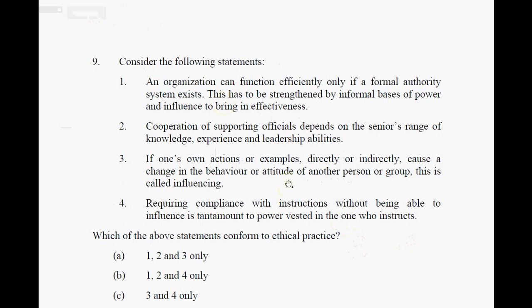Talking about the next question, which one conforms to an ethical practice? There are 4 points. The first 2 points talk about the organizational function, how an organization can function better, and how the effectiveness of an organization can be improved.